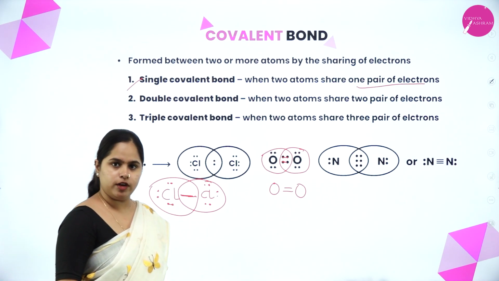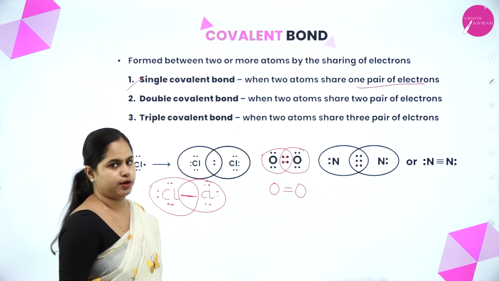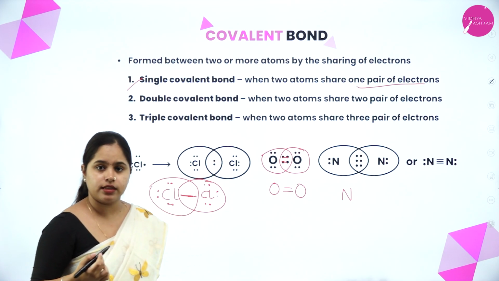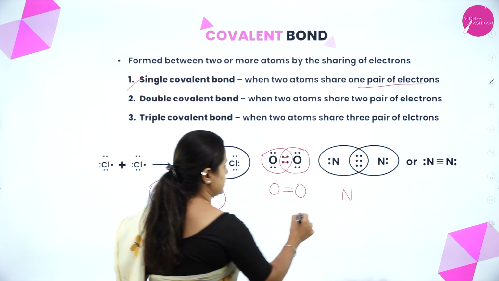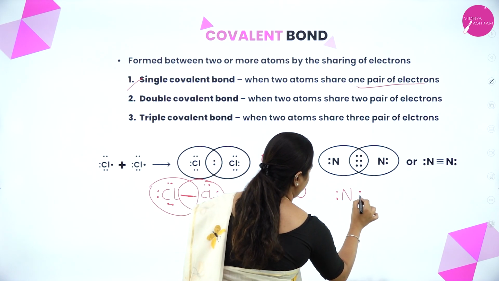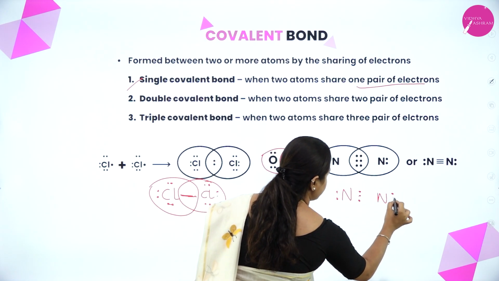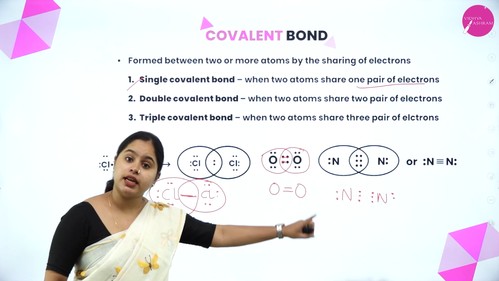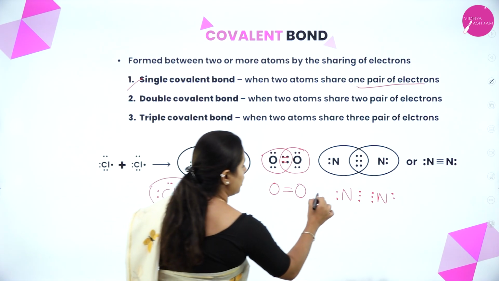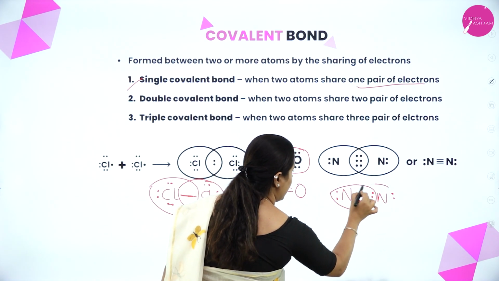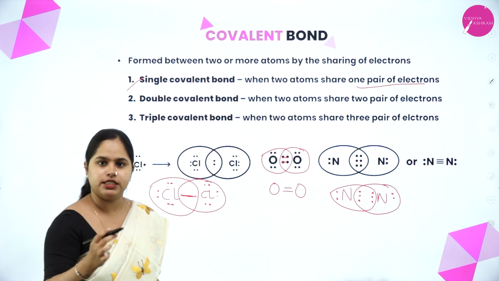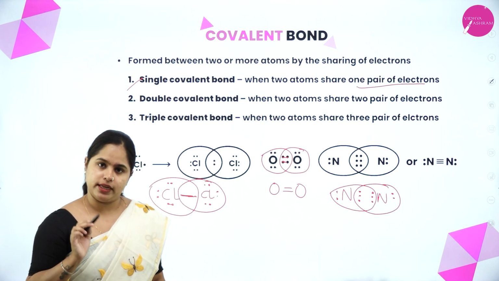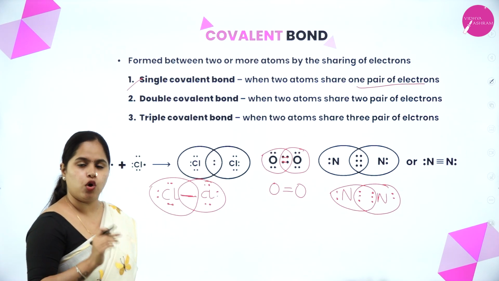Now, moving to the triple covalent bond, when 2 atoms share 3 pairs of electrons. Let's take the case of nitrogen. How many valence electrons are there in nitrogen? It is 5, right? 1, 2, 3, 4, 5, and the other nitrogen atom also has 5 valence electrons. They share 3 pairs of electrons with each other. So, both this nitrogen atom and the other nitrogen atom attain octet, 1, 2, 3, 4, 5, 6, 7, 8.